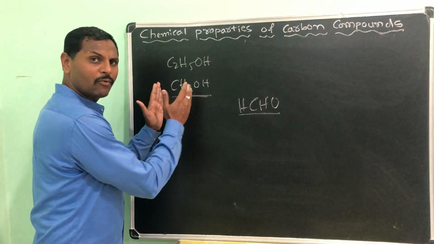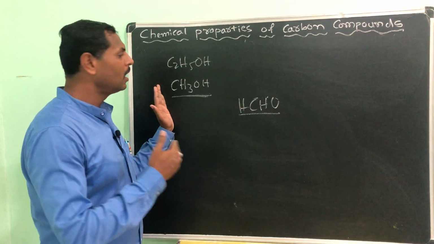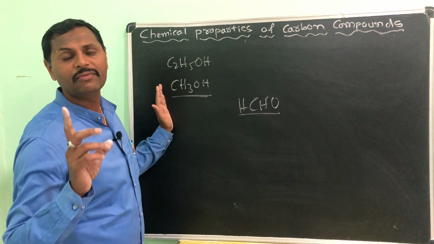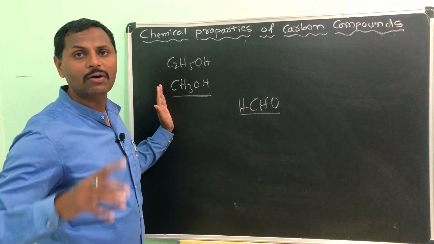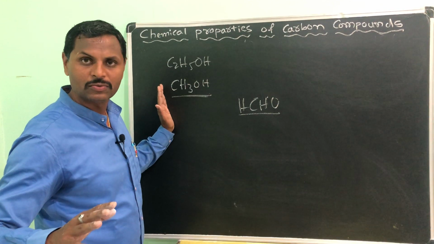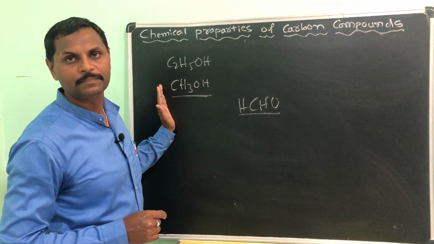So why it is so dangerous, I told you. So be careful. Methanol is very dangerous. It causes death. And I told you it causes permanent blindness also. It first attacks our optic nerve. Understood?